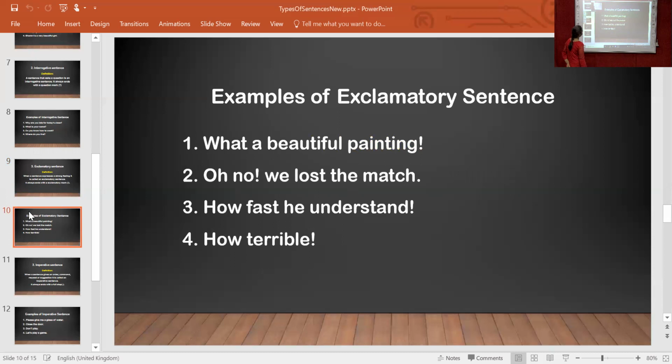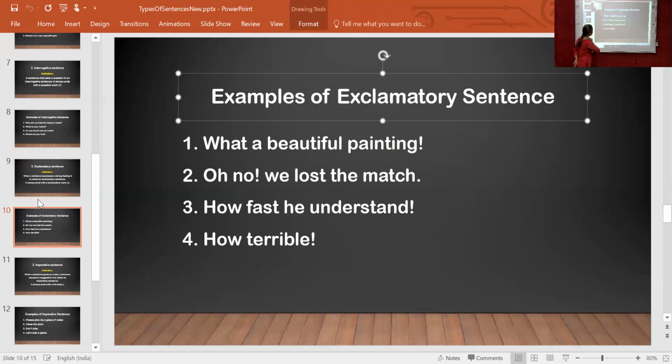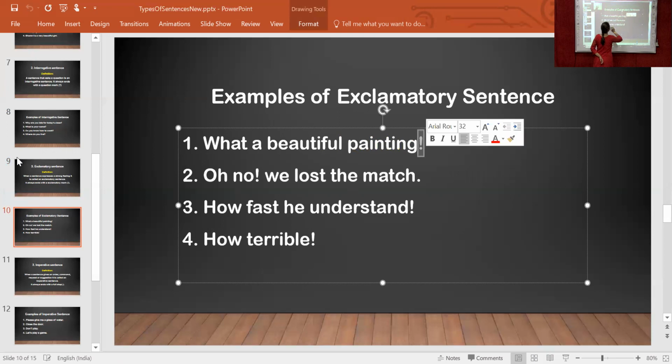Now see, what a beautiful painting. In this sentence, we put an exclamatory sign. Everyone see, it is an exclamatory sign here. The second sentence, oh no, we lost the match. Here we can feel, oh no, means we are feeling so bad, we lost the match.